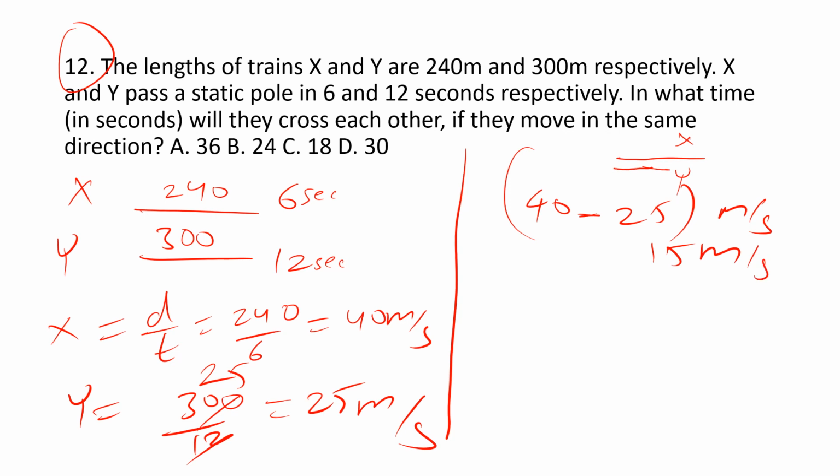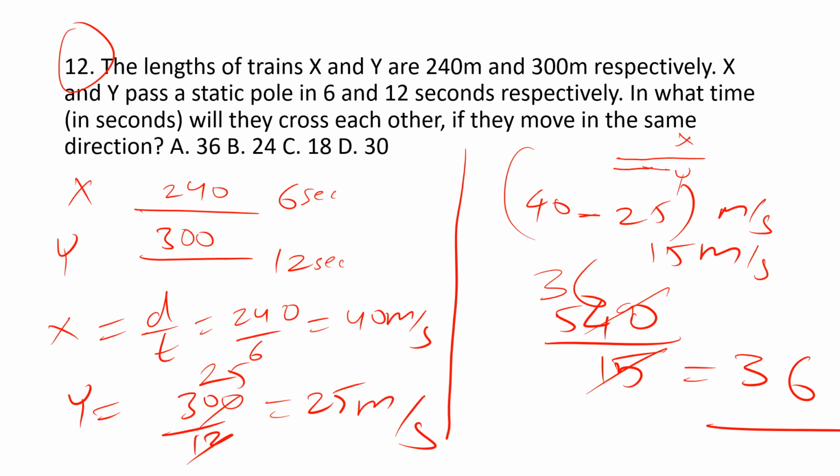And what are the lengths of the trains? 240 plus 300, 540. Total distance is 540 divided by 15 meters per second. 15 threes are 45, 15 sixes are 90. 36 seconds. Option A is the correct answer.